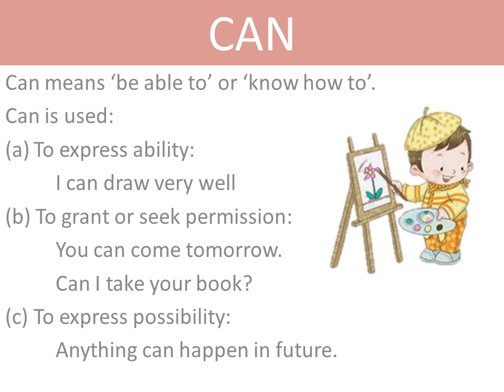Can means be able to or know how to. That means can is used to tell your ability or capability in doing something. Can is used to express ability. I can draw very well. This means that this sentence shows your ability to draw, your ability to draw well.